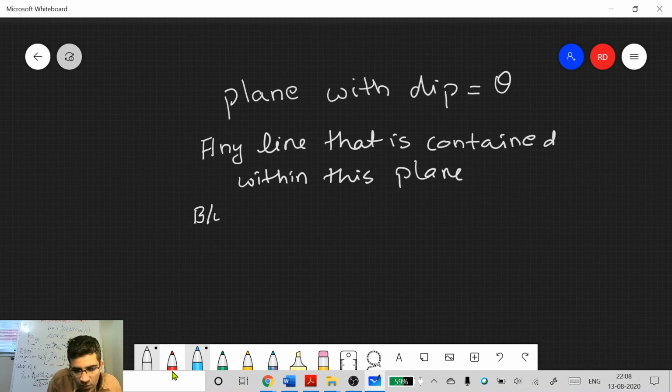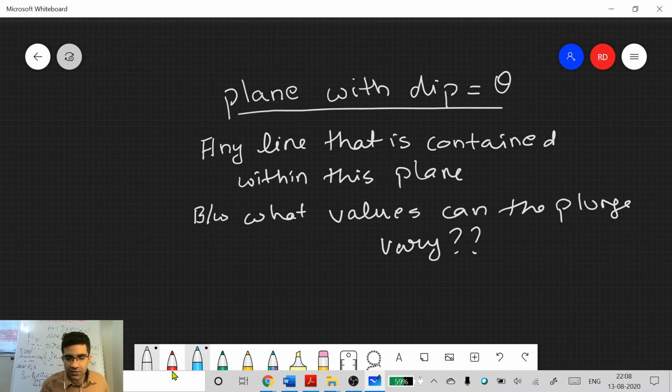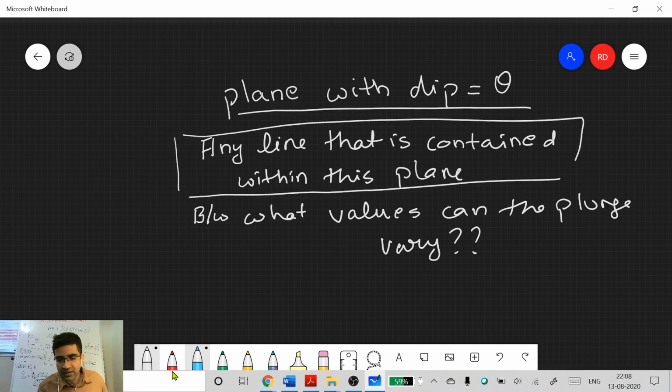between what values the plunge can vary. So we are trying to find this point. We know that we have a plane with dip theta. Any line that is contained, by what values can the plunge vary?